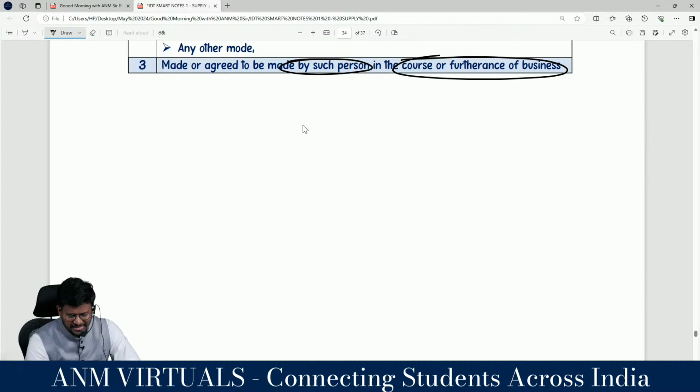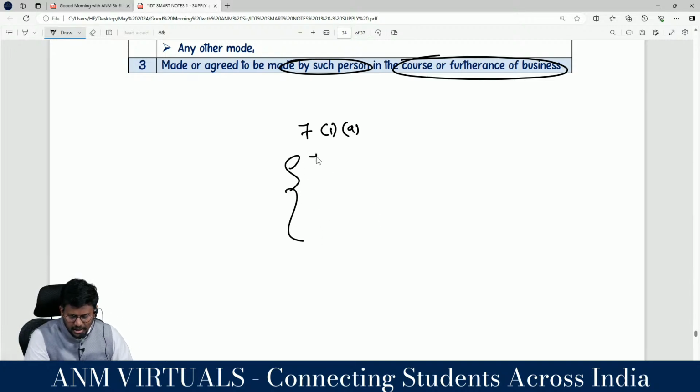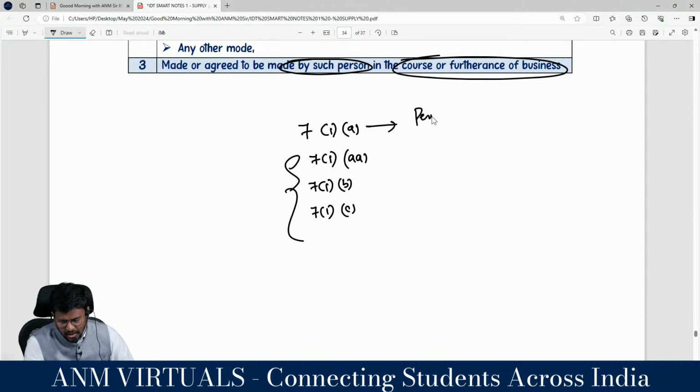As per section 7, in order to be a supply, it should fall under section 7 subsection 1 class A, or section 7 subsection 1 class B, or section 7 subsection 1 class C. In class A, they say person? Yes, sir. And the person under section 7 subsection 1 class A, and business under section 7 subsection 1 class B.